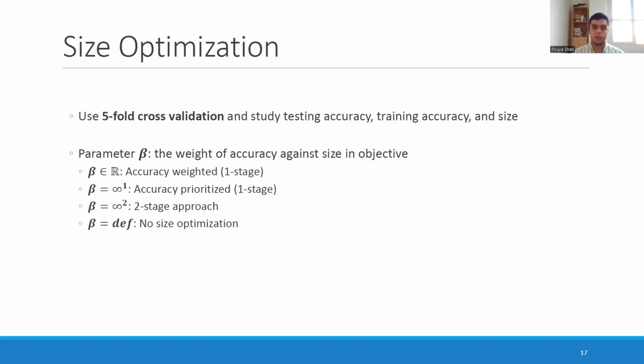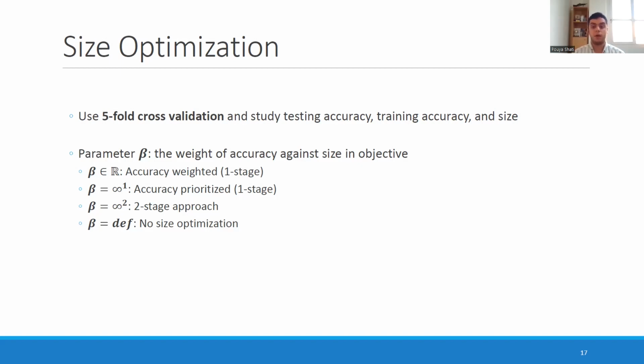First of all, in contrast to what we did for the performance results, we use five-fold cross-validation because we want to study testing accuracy as well, and we want to study how compactness affects generalization. We have a parameter, beta, that controls how we balance the objectives of size and accuracy against each other. If it's a real value, it is basically the weight of the accuracy objective.